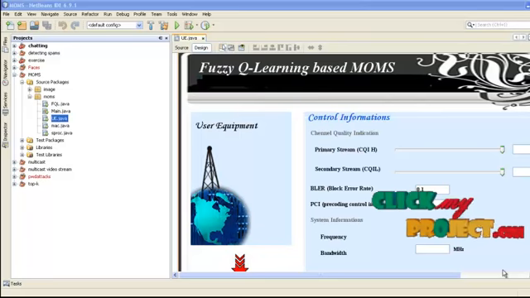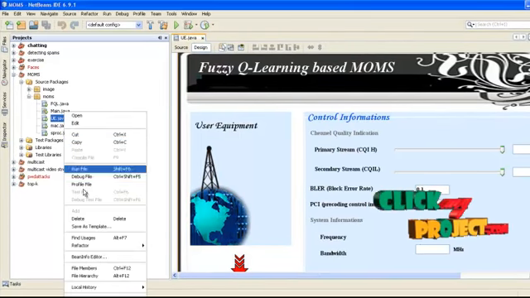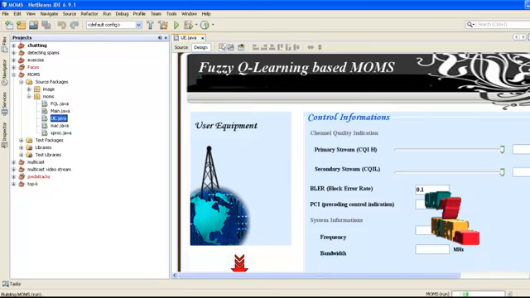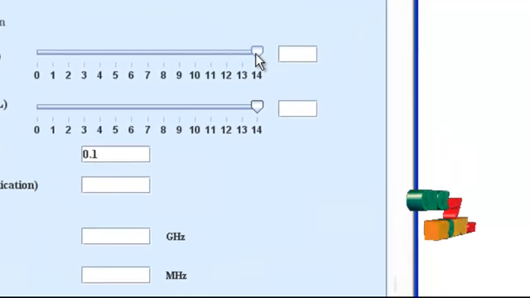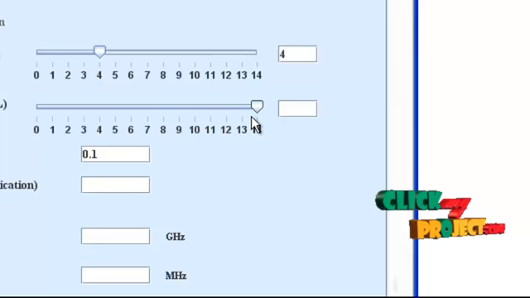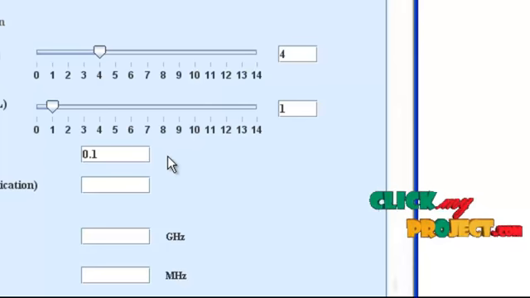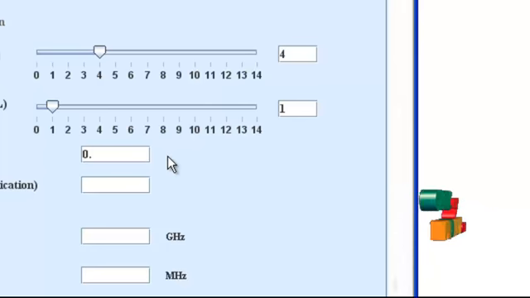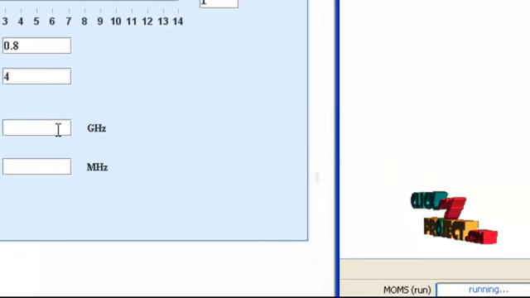First, open the NetBeans IDE and open the MOMS project in NetBeans. Then run ue.java. Right click ue.java and click run file. First, select the CQIH value. The value lies between 0 to 14. Okay, we select 4. Then we select the CQIL value. We select 1. Then we enter the BLER value. BLER is 0.8. Then assign the precoding control indication, that is 4. Then enter the system information of frequency and bandwidth.